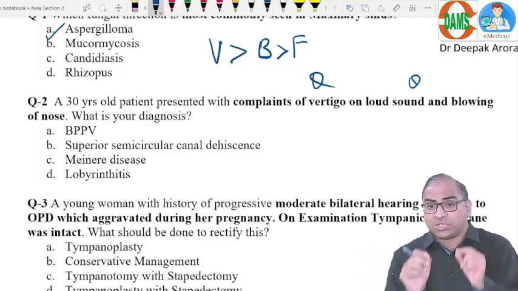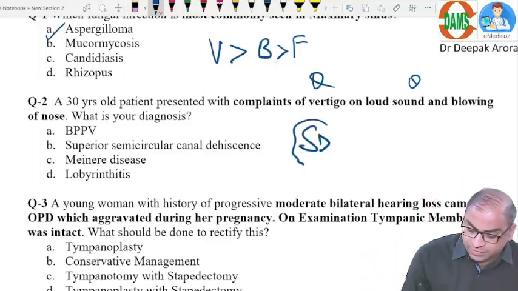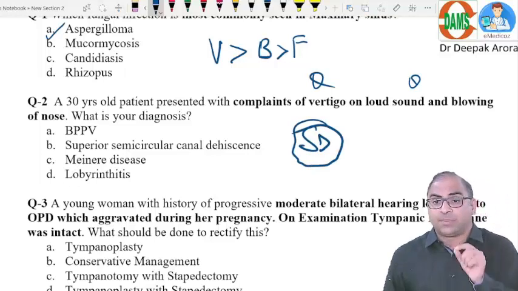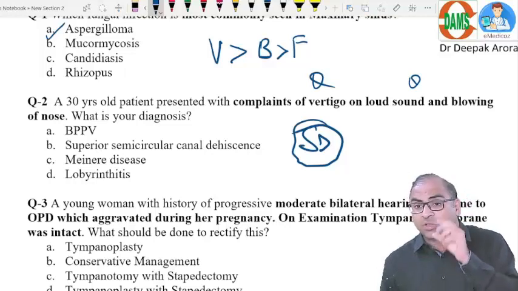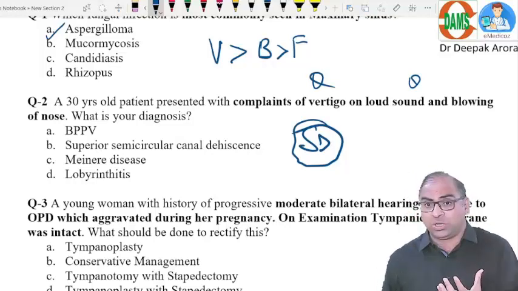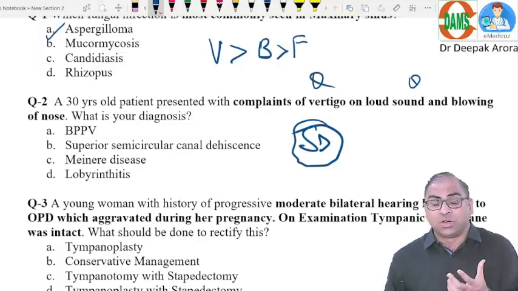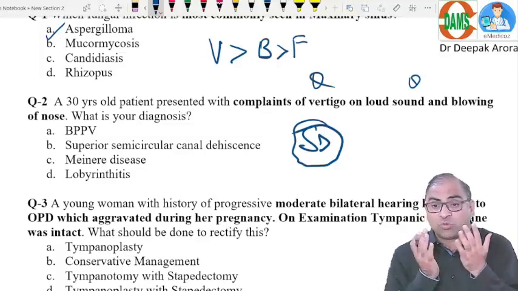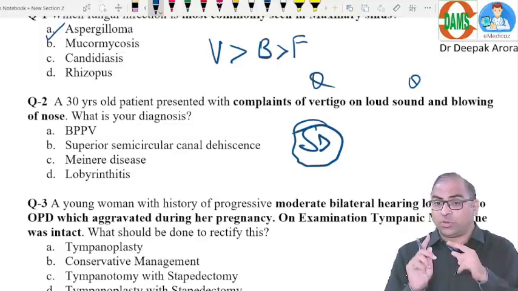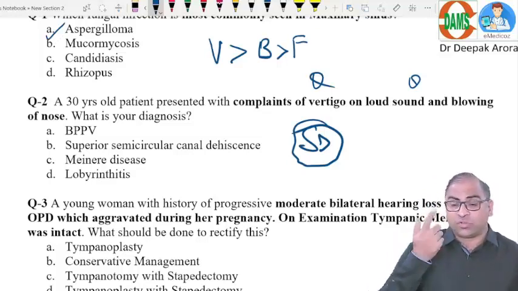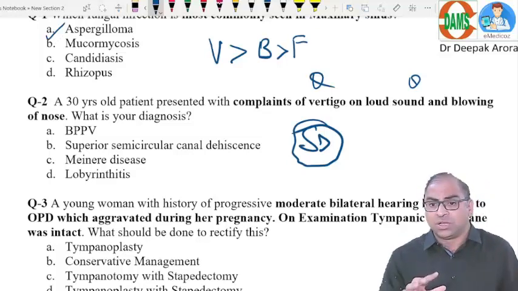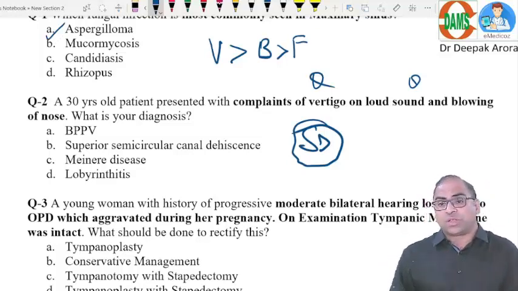So if the patient has sensory deafness, the patient will be having vertigo on loud sound. What do we call it, which phenomenon? That is an oversensitivity. The patient will be having discomfort in loud sound. That is your Tullio's phenomenon. And this oversensitivity is known as recruitment. So if you remember the class notes, the recruitment phenomenon is the oversensitivity because of which the patient will end up with discomfort.